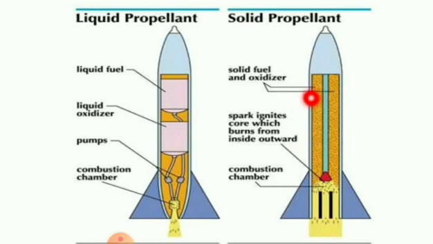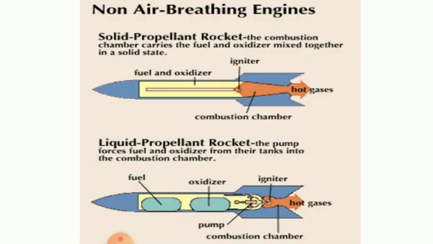Solid fuel in this solid propellant, right? So this is a liquid oxidizer, this is a pump, this is a combustion chamber. So all processes are the same in both propellants, but only the fuel is different. Solid propellant is nothing but the combustion chamber carries the fuel and oxidizer mixed together in a solid state. That type of propellant is called a solid propellant rocket. This is the fuel and oxidizer, this is an igniter, this is hot gas. Students, I will explain how the rocket will move, right?